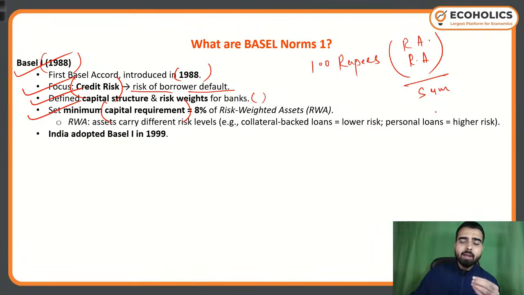The minimum capital requirement that Basel 1 set was 8%. Whatever amount of risk weighted assets you have, you must hold 8% of that with you in the form of liquid capital to absorb risk. Now this is a minimum requirement, maximum you can keep any amount. So this much capital was required to absorb any kind of risk originating from these risk weighted assets. Now India adopted these norms in the year 1999.